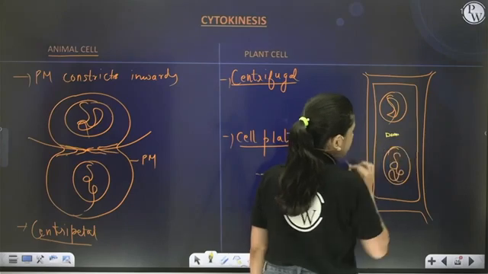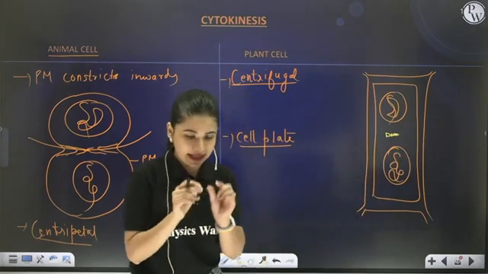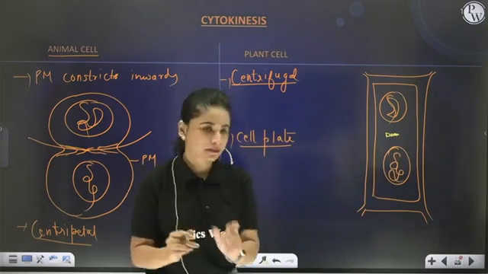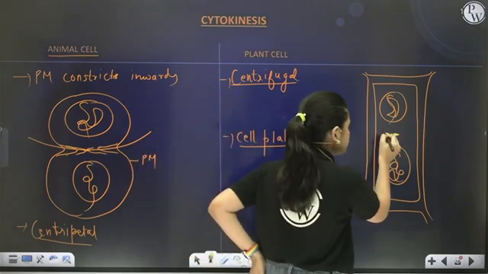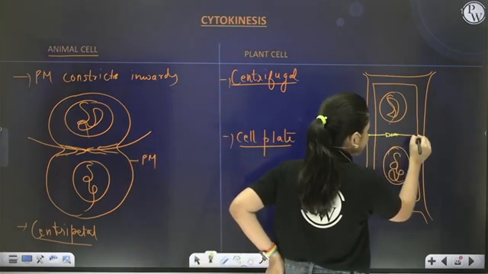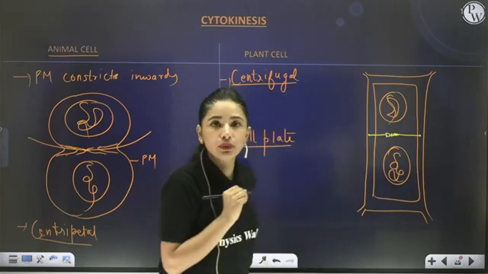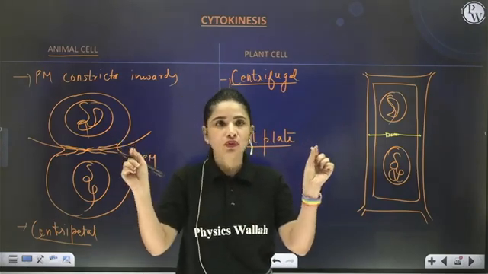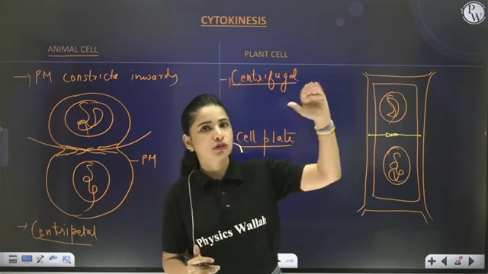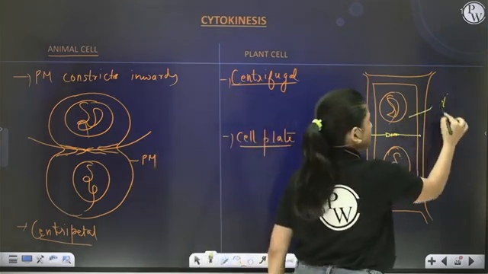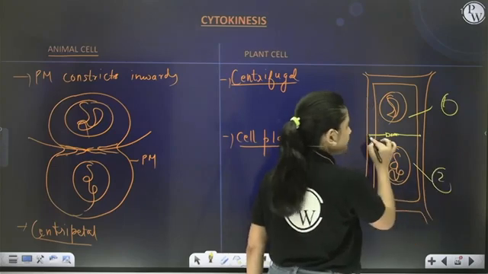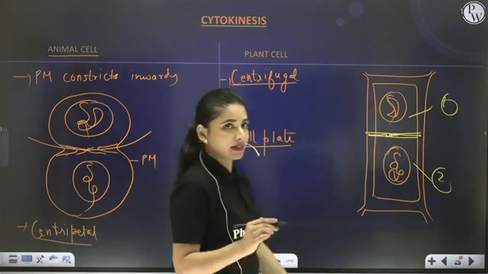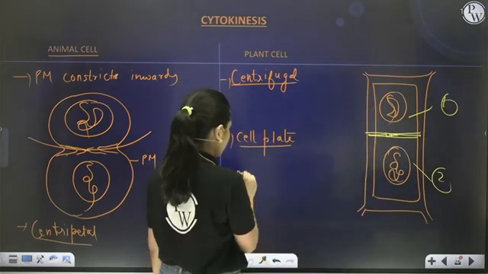They get deposited in the center, and this is known as the cell plate, which starts growing towards the opposite side, showing centrifugal movement. Finally, when the cell plate meets the end of the wall, the parent cell also divides into 2 daughter cells. Later, my dear students, the cell plate behaves as middle lamella.